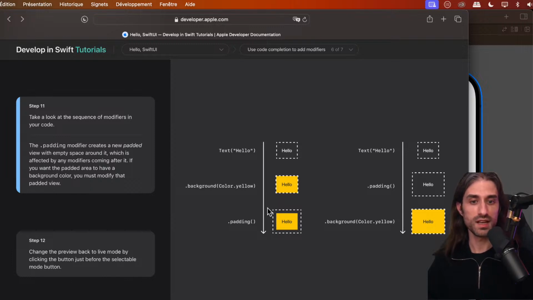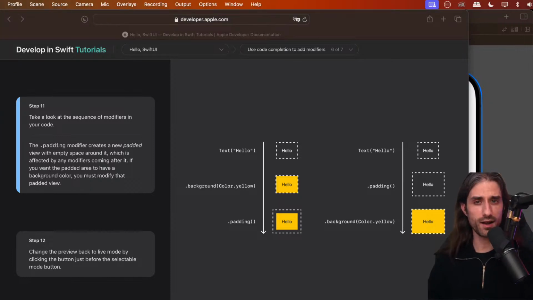on the left. For instance, if you make a button, maybe you don't want it to touch the very border of the screen. Maybe you want to have some empty space between the border of the button and the border of the screen. So there are times where you will want what's on the left, and there are times where you will want what's on the right. So it's good that the syntax we have in SwiftUI allows us to define both, because this kind of possibility also makes SwiftUI quite a powerful framework. If we could only do either the one on the left or the one on the right, we would be quite limited quite soon.